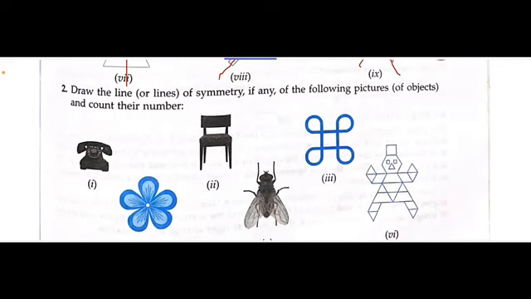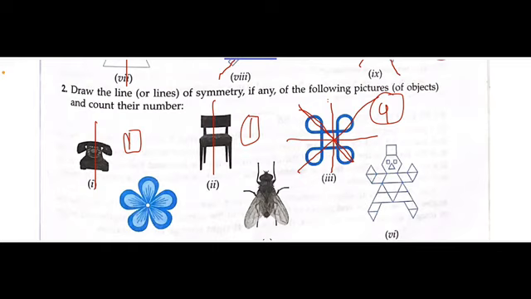draw the line or lines of symmetry, if any, of the following pictures. So in the first one there is only one line of symmetry. In the second one also there is only one line of symmetry. In this kind of shape, we have a square. How many lines does a square have? 4. 1, 2, 3 and 4. You have to draw it from the center. So there are 4 lines of symmetry here.